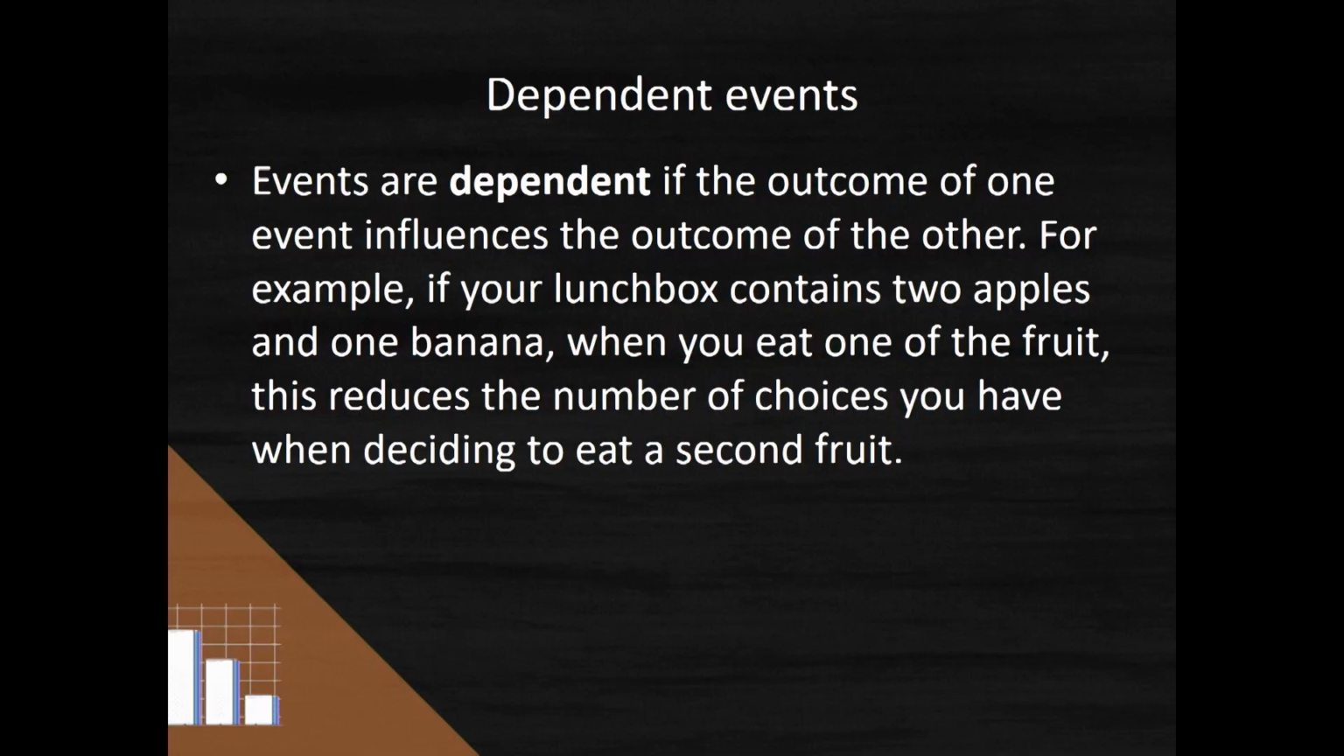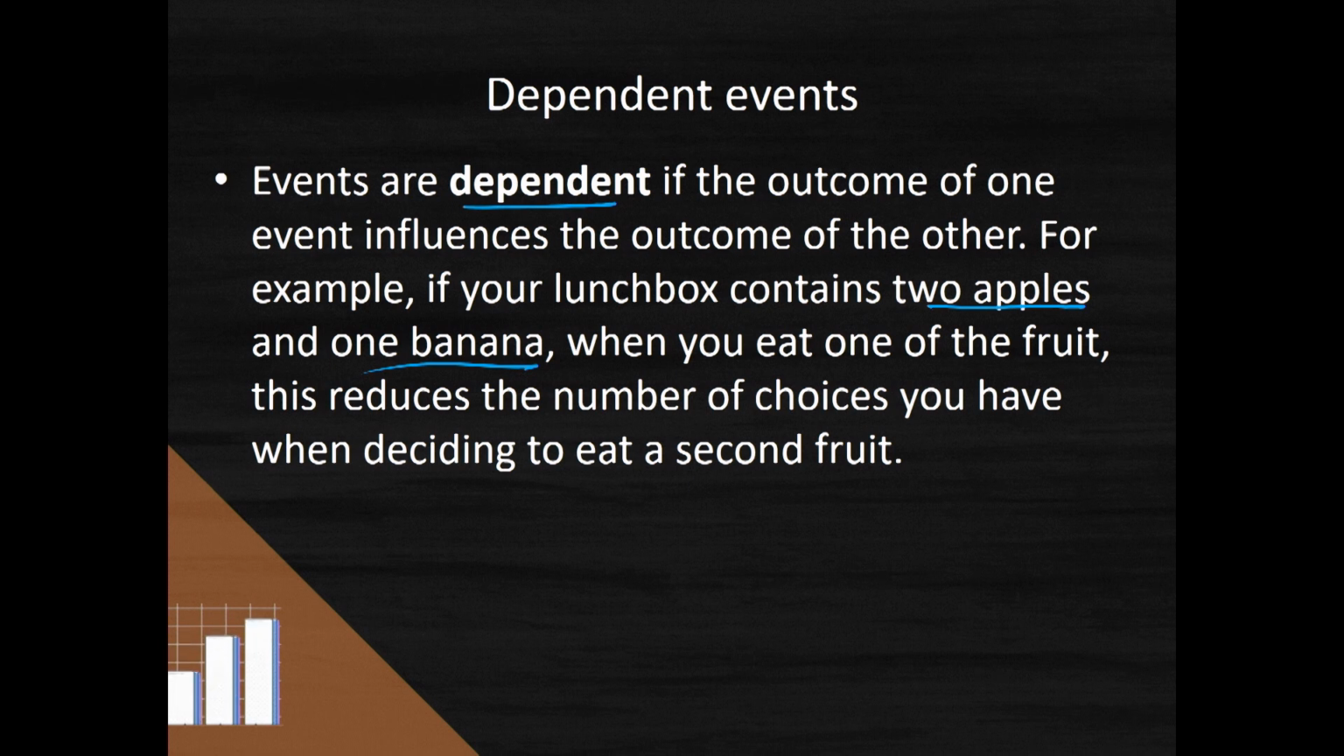Now, there are some key ideas that we talk about when we discuss probability. One of these is dependent events. You will remember that events are dependent if the outcome of one event influences the outcome of the other. Now think about this. Say in your lunchbox you've got 2 apples and 1 banana. When you eat one of the fruit, it will then reduce the number of choices you have when you eat a second fruit.